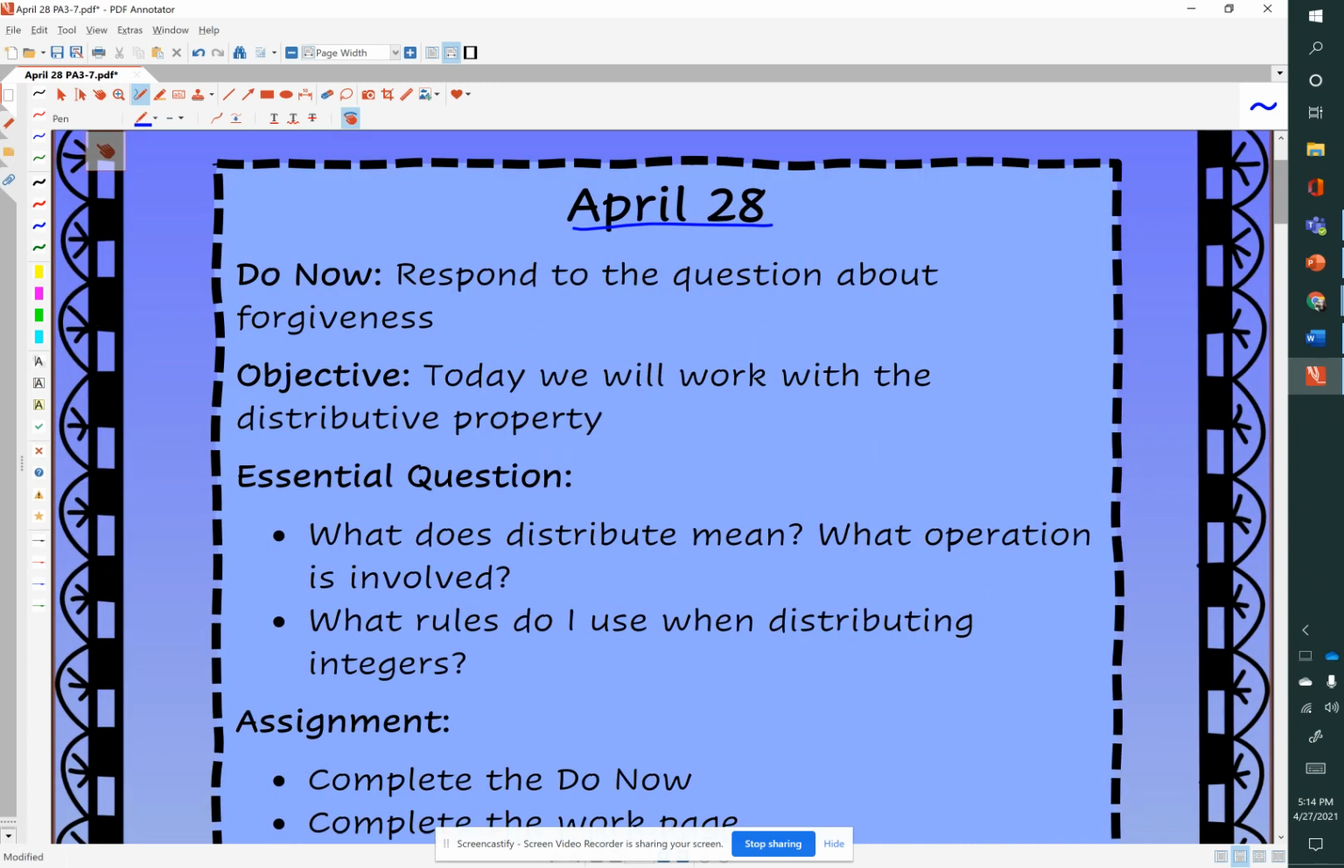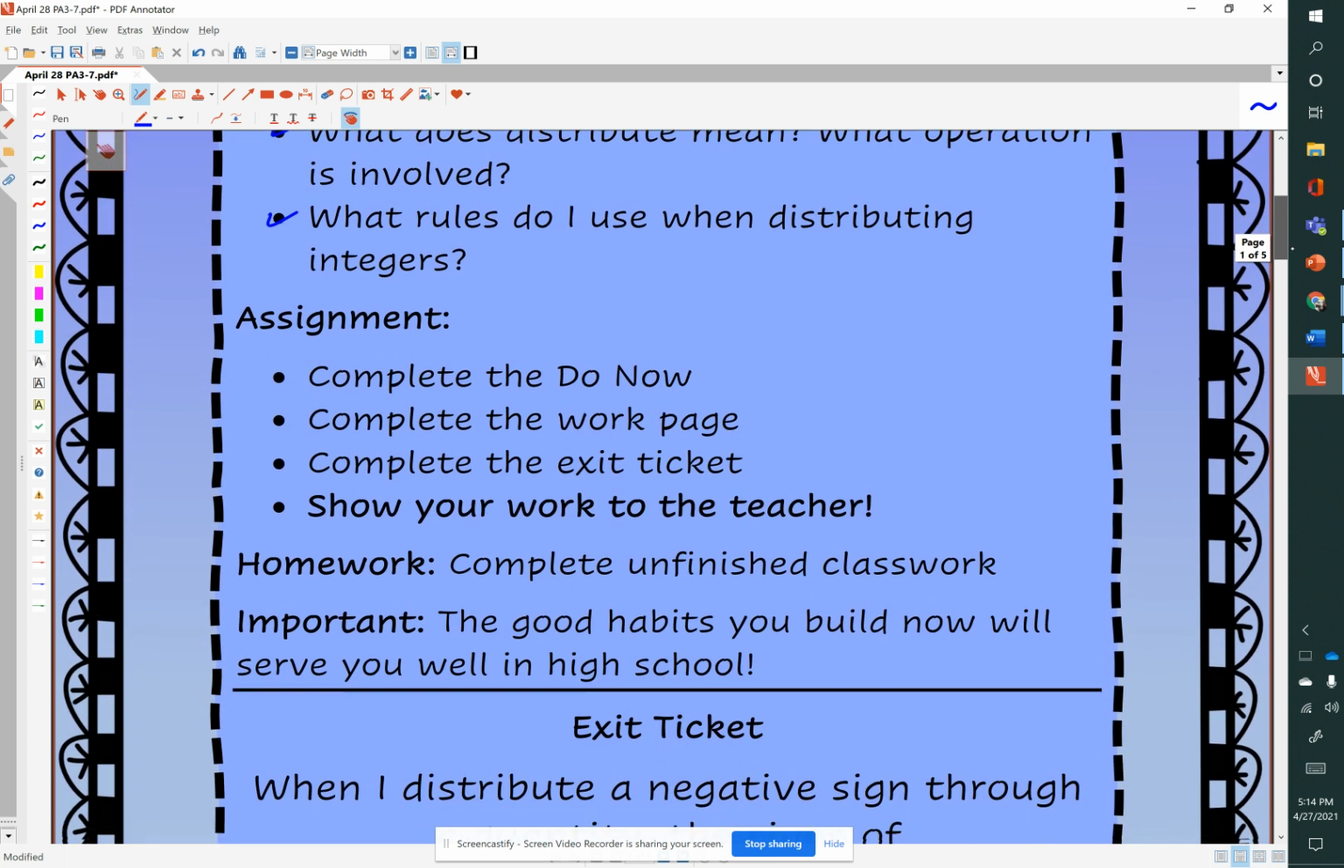We will start with our do now, where we have an interesting question about forgiveness. Hard to give and sometimes hard to receive. Our objective will be to continue working with the distributive property, and our essential questions are: what does distribute mean and what operation is involved? What rules do I use when I'm distributing integers, those positive and negative numbers?